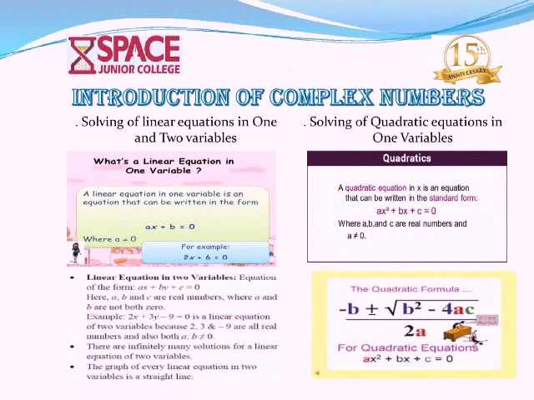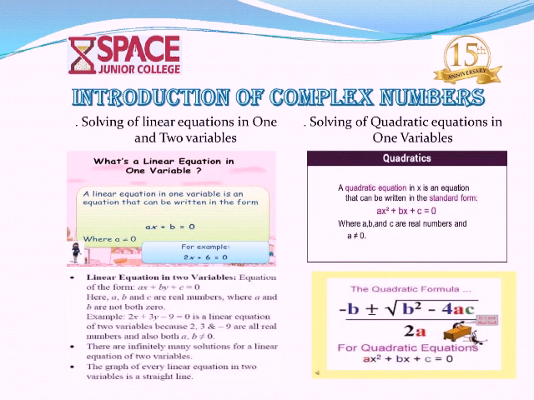Now we discuss linear equations in 2 variables. The standard form is ax plus by plus c equals 0. Here a, b, c belong to real numbers and x comma y are the variables. For example, 2x plus 3y minus 9 equals 0 is one example of a linear equation in 2 variables. Here 2, 3, minus 9 belong to real numbers and 2, 3 are not equal to 0. These equations have infinitely many solutions. The graph of every linear equation in 2 variables is a straight line.